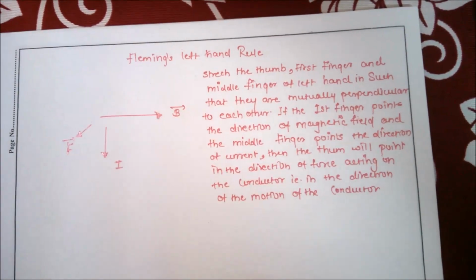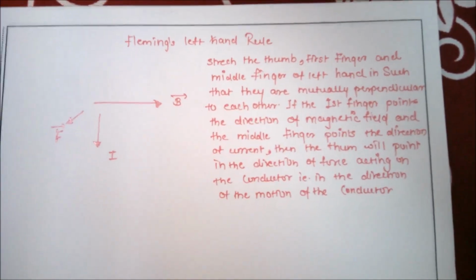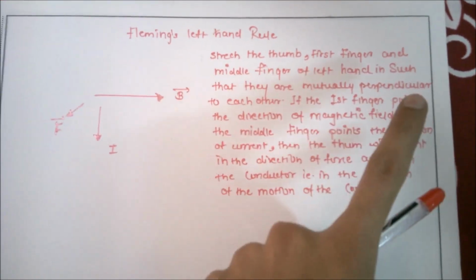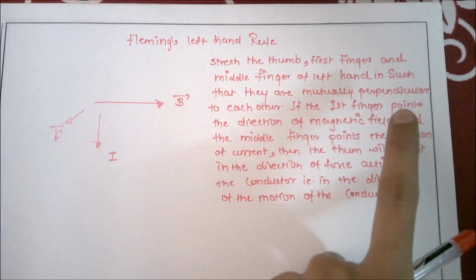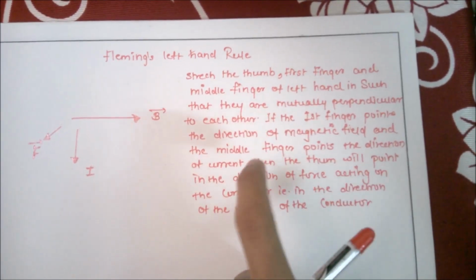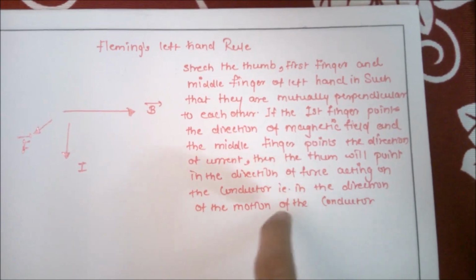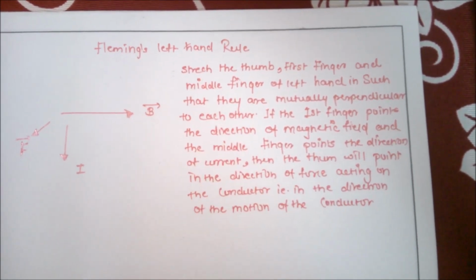Here is Fleming's left hand rule. It states that you stretch the thumb, first finger and the middle finger of the left hand in such a way that they are mutually perpendicular to each other. If the first finger points in the direction of the magnetic field and the middle finger points in the direction of the current, then the thumb will point in the direction of the force acting on the conductor, which is the direction of the motion of the conductor.